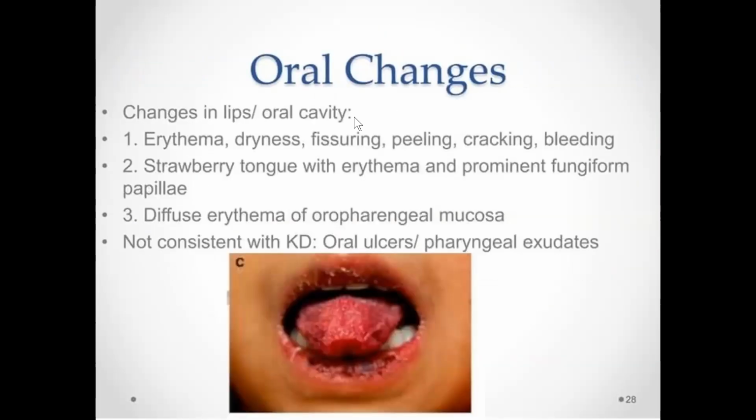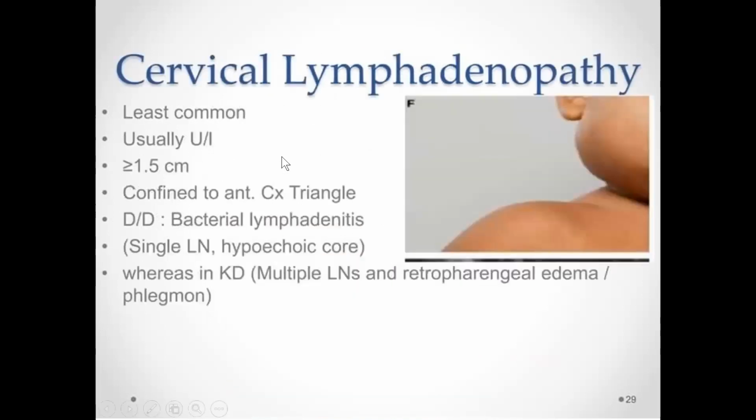Strawberry tongue will be there, with erythema, dryness, fissuring, and diffuse erythema of the oropharyngeal mucosa. Oral findings that are not consistent with Kawasaki are oral ulcers or pharyngeal exudates. So basically, this is a non-exudative disease. Lymphadenopathy will be unilateral, and usually one lymph node will be more than 1.5 centimeters.